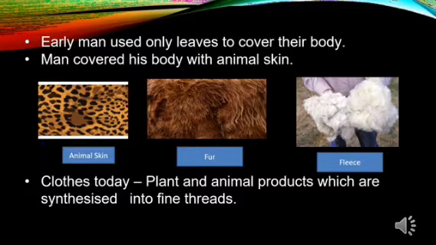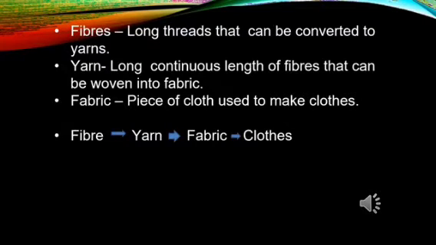We do not cover our body with leaves, or with animal skin. So there is a drastic change, and we use plant and animal products to synthesize fine threads which are woven further to make beautiful fabric. Now let us understand the beautiful science used to make these fibers and then turn them into fabric.